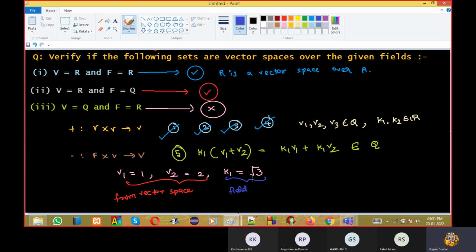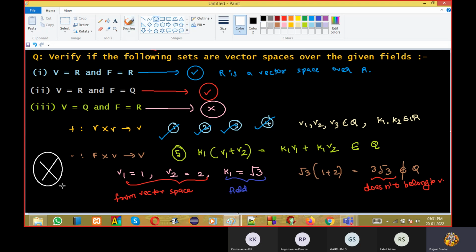So from the field I can take anything because field is real numbers. Now if I multiply and see k1 into (v1 plus v2), this will be 3 root 3. This does not belong to the vector space. So I can conclude that the third question is not a vector space.